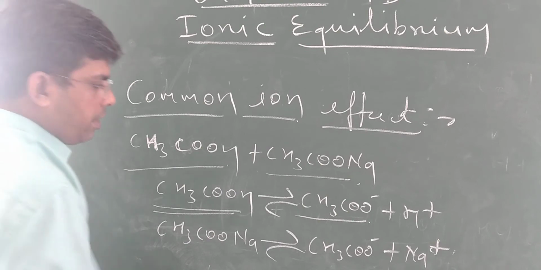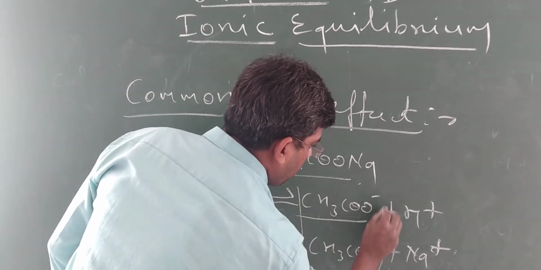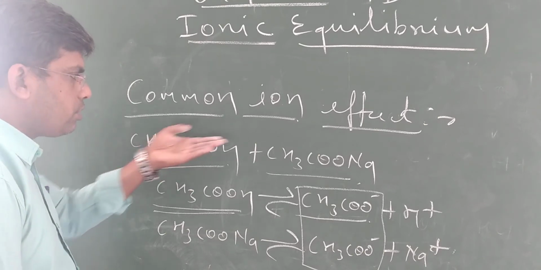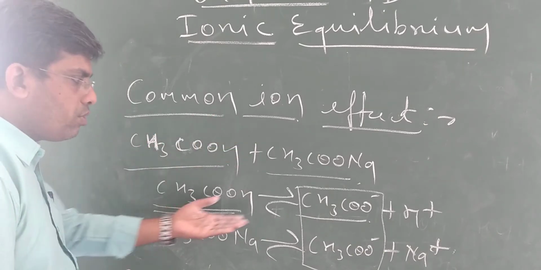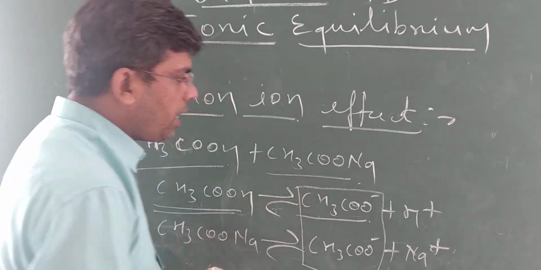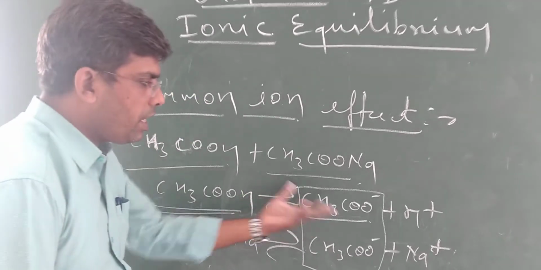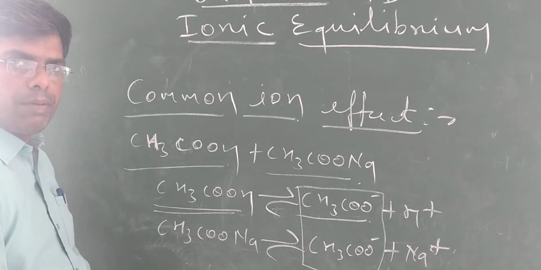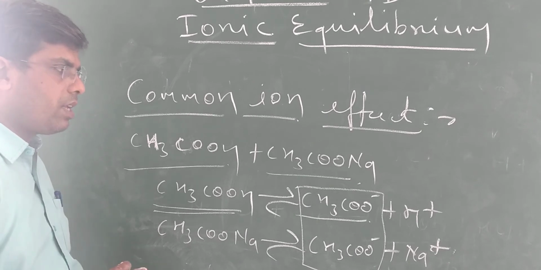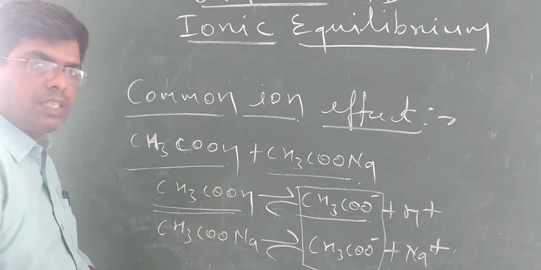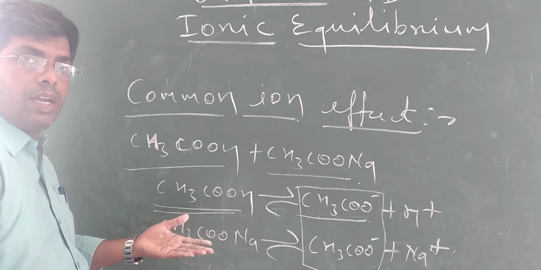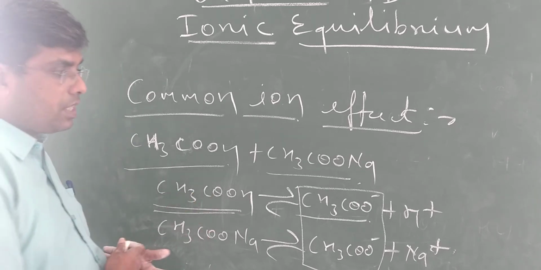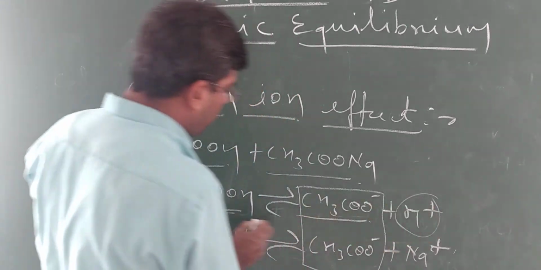In this way, the common ion is acetate ion, and if sodium acetate is mixed with acetic acid, then the concentration of acetate ion is increased, and then equilibrium shifts in the backward direction. Means again acetate ion and hydrogen ion combine together to form acetic acid. So in this way, dissociation of acetic acid is decreased, because here association takes place. Acetate ion combines with H plus to form acetic acid.